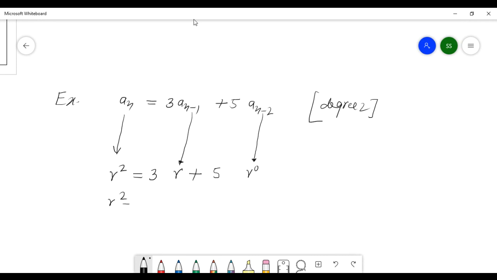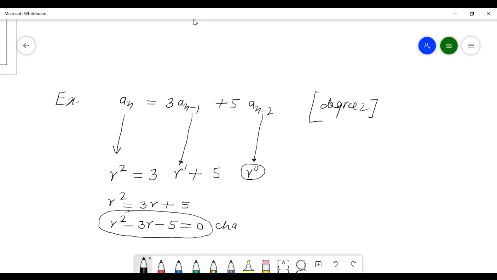This will be r squared equals 3r, r power 1, 3r, and this r power 0 means 1. So what is here? r squared minus 3r minus 5 equals 0. This is called the characteristic equation.